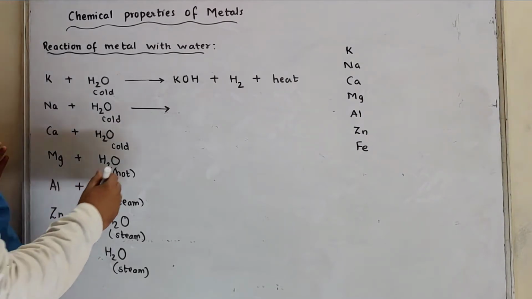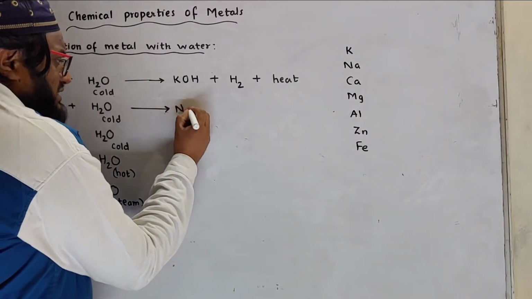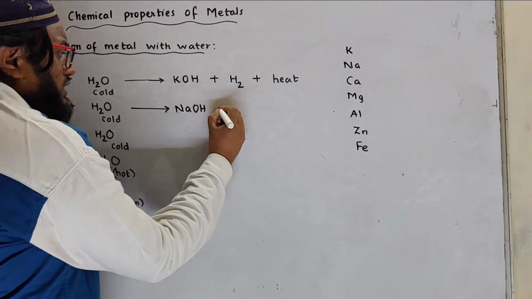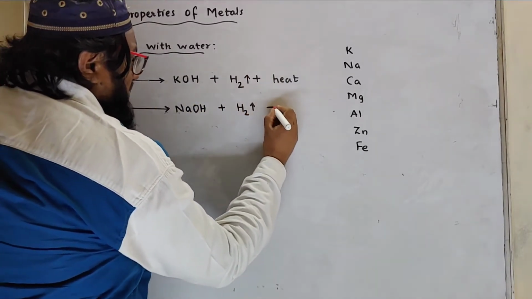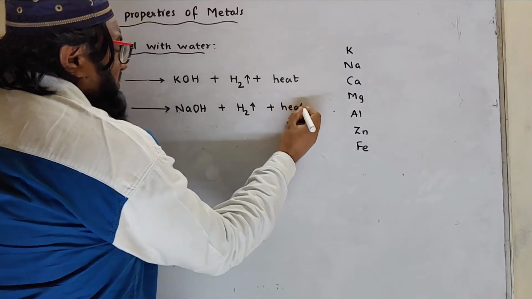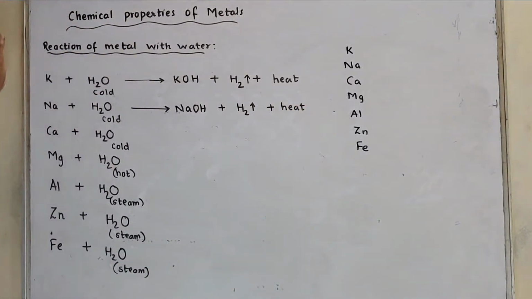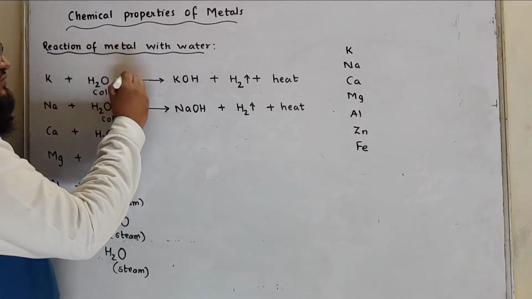Similarly, sodium also reacts with cold water to form the respective hydroxide. Hydrogen is released and heat is given out. When heat is given out, we can say that it is a highly exothermic reaction. We can say sodium and potassium react with water vigorously.